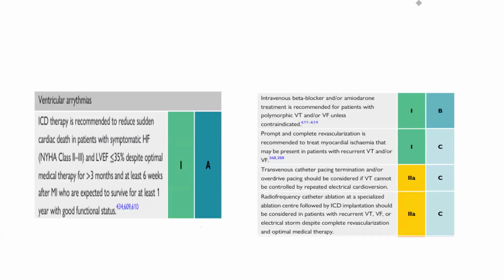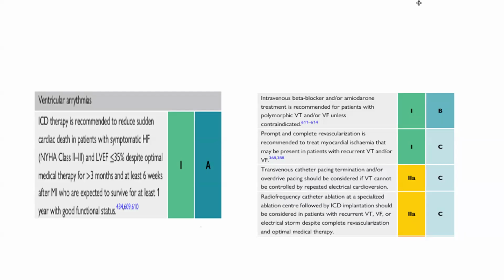Regarding ventricular arrhythmia, ICD therapy is recommended to reduce sudden cardiac death in patients with symptomatic heart failure and ejection fraction of less than or equal to 35%, despite optimal therapy for more than 3 months and at least 6 weeks after MI, who are expected to survive for at least 1 year with good functional status. Intravenous beta blocker and amiodarone treatment is recommended for patients with polymorphic VT and VF. Prompt and complete revascularization is recommended to treat myocardial ischemia that may be present in patients with recurrent VT and VF.